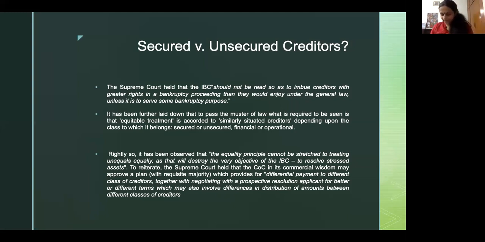I'll tell you what it reads like. It has to have all these particulars: name of the CD, date of initiation, date of constitution, final list, date of submission of resolution plan, date of expiry of 180 days, fair value or liquidation value of the corporate debtor, what you're giving in terms of that, and that I'm eligible in terms of 29A, all that. So it's like a compliance certificate that a resolution applicant fills, saying, I am eligible in terms of all provisions of the code, and I will give a bank guarantee along with this Form H to prove that I am willing to take over the obligations under the code.